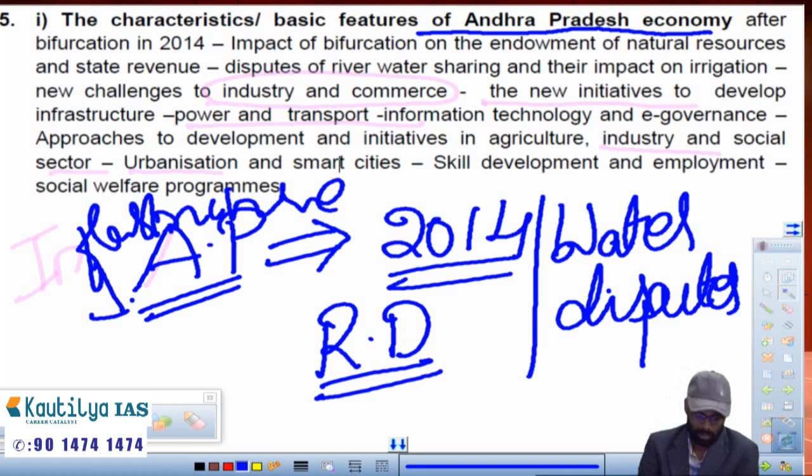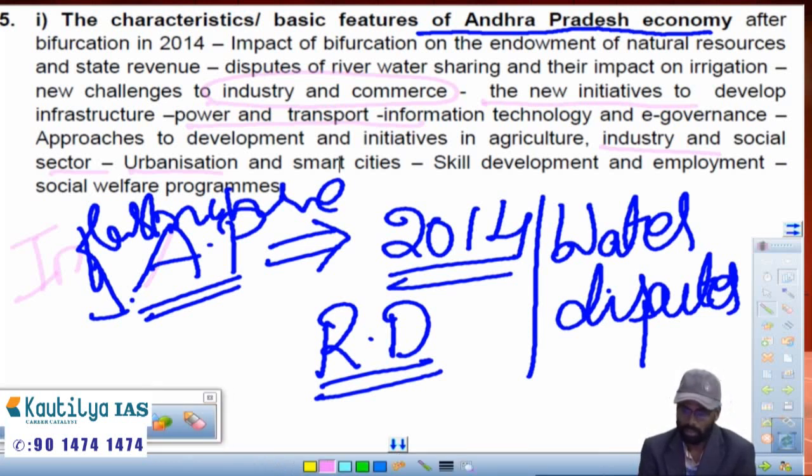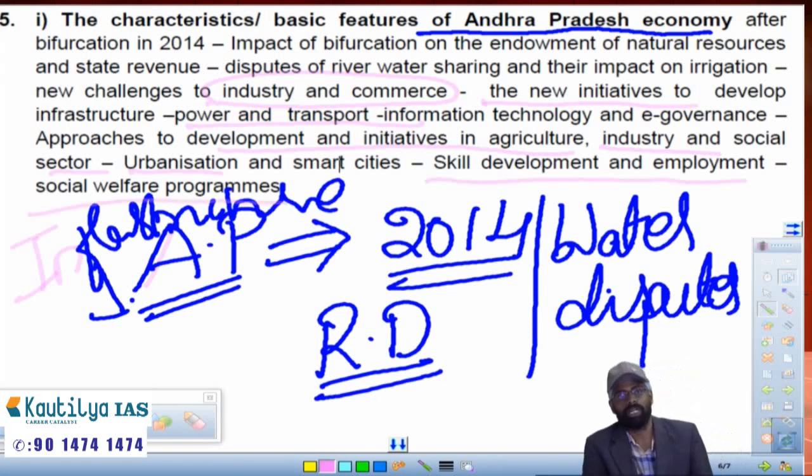Apart from this, on the agriculture front, how is it going to affect? And recent schemes like smart cities, where the different smart cities are allocated in AP, and what the problems of urbanization are. And skill development, very important, skill development and employment and social welfare programs. In the first chapter of Indian economy, we have dealt with poverty and unemployment.